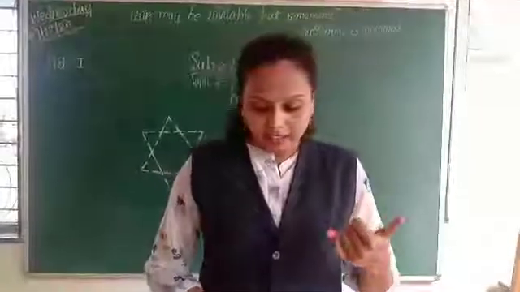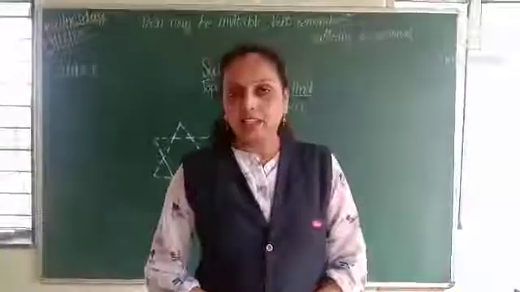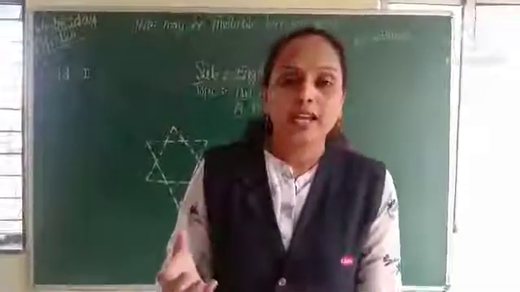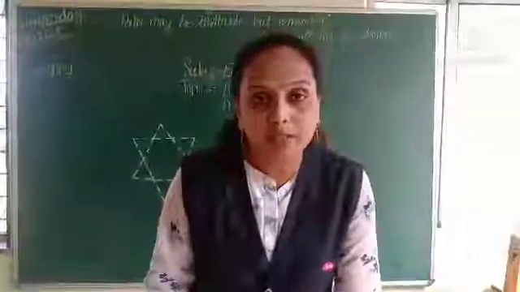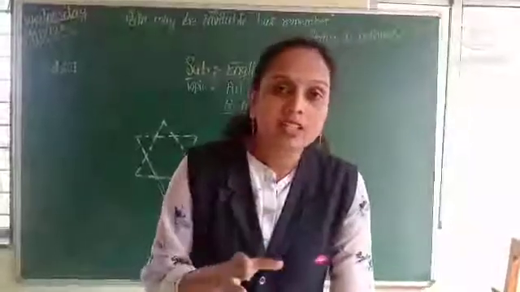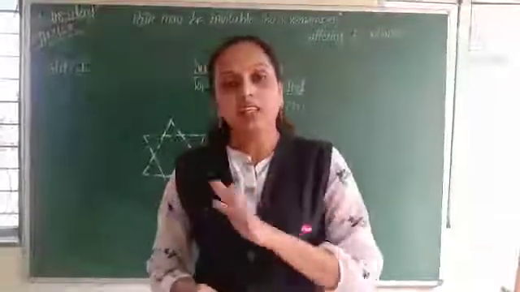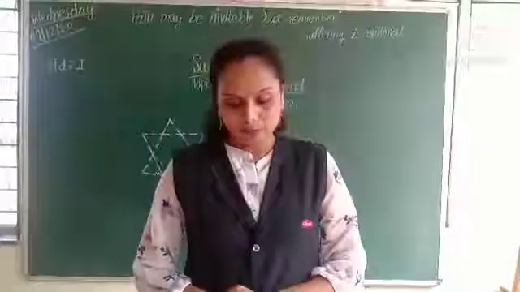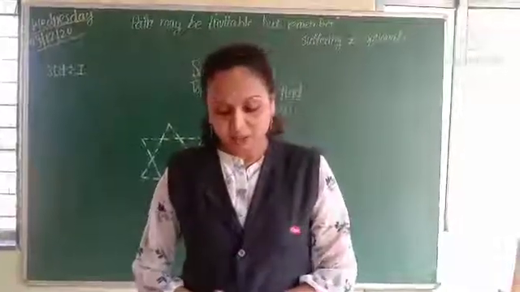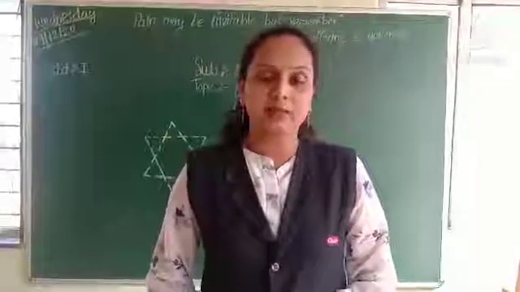Hina says, there is something inside the ink pot. And Hina shows her brother, see, here is something in the ink pot. Rohit says, yes, it looks like a tiny insect.